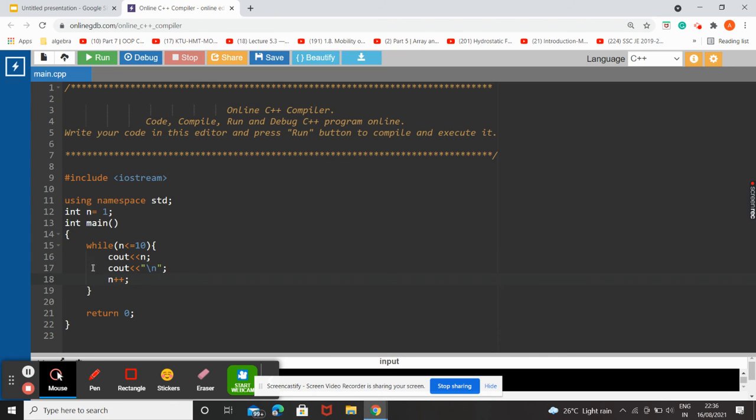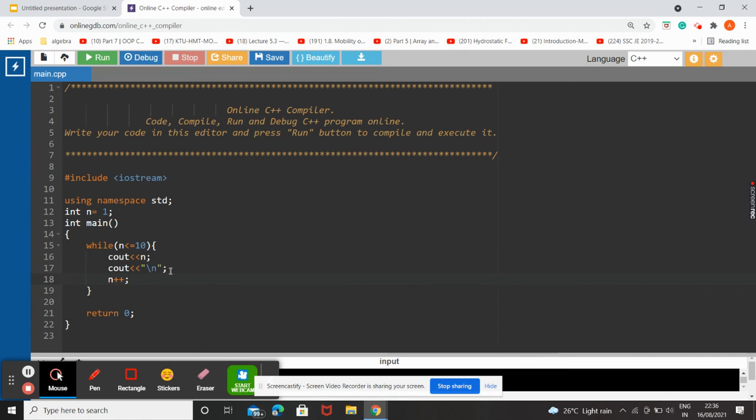So after this it will go all over here and check the condition again. So now the value of n is 2. 2 lesser than or equal to 10. Yes, that is true. Then it will execute whatever there is in the statement block. So cout n, which means it will print out 2 right now. And it will move on to the next line. So this will repeat until n is lesser than or equal to 10, or in other words, when n becomes 10 the loop will end itself.